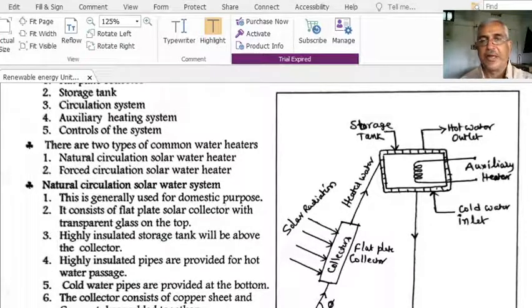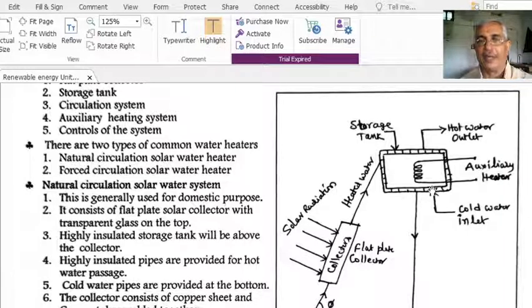This is the diagram for the natural circulation solar water heater system. Right? Please see this. This is the collector, the flat plate collector. This is the storage tank, an insulated storage tank. Hot water can be extracted from this one. Cold water goes into the storage tank and remains at the bottom in a separate compartment.